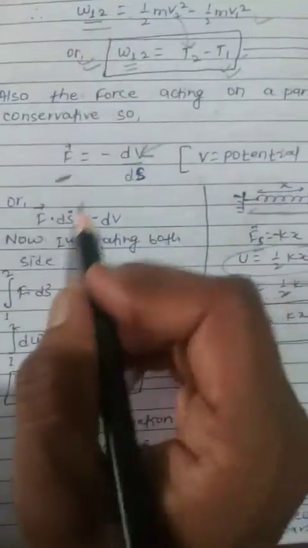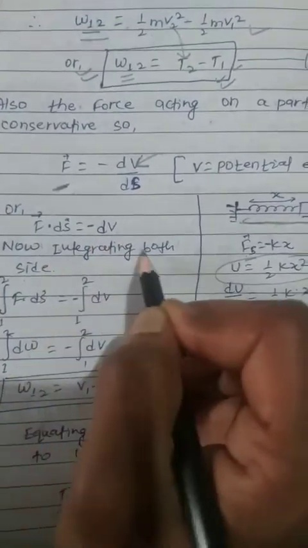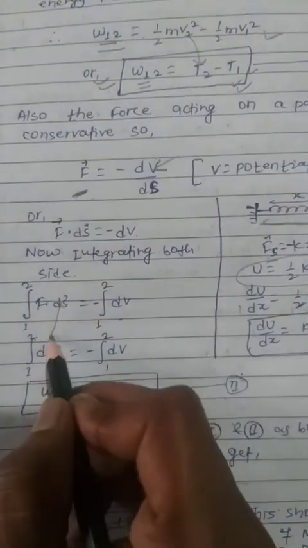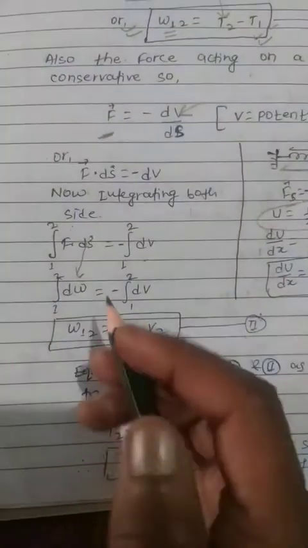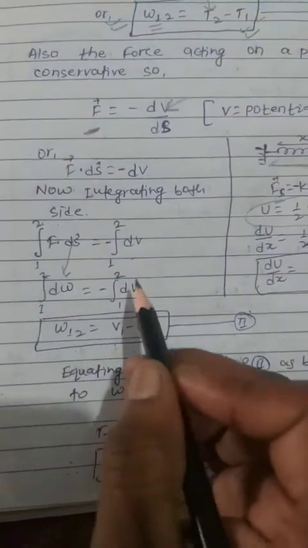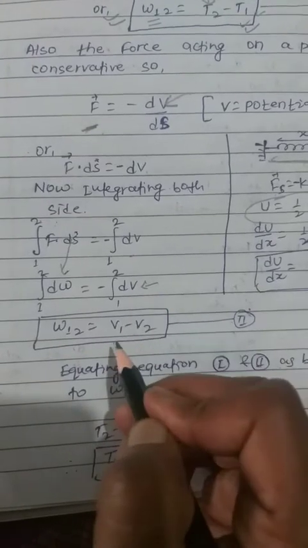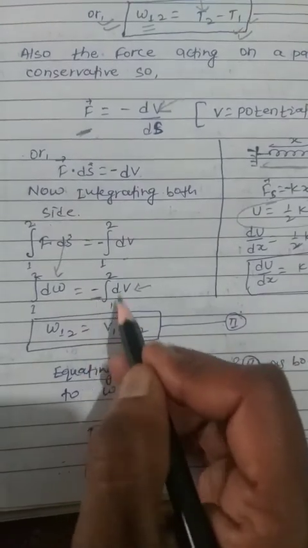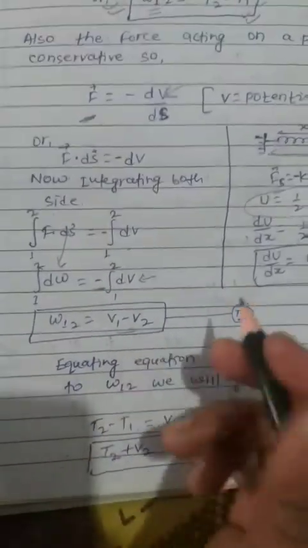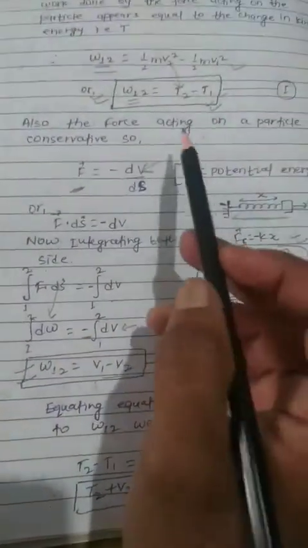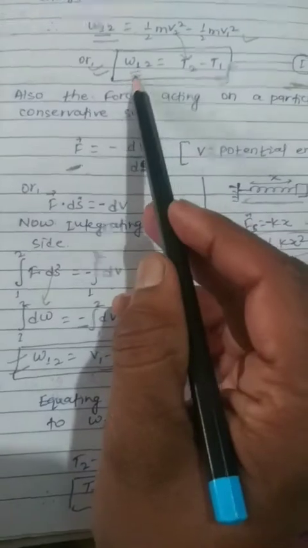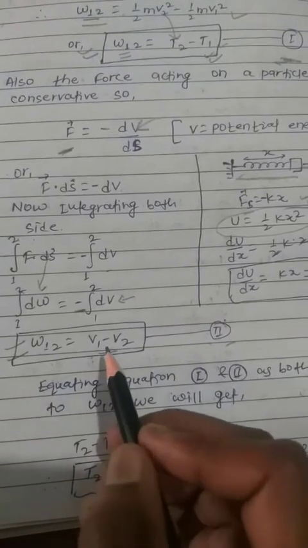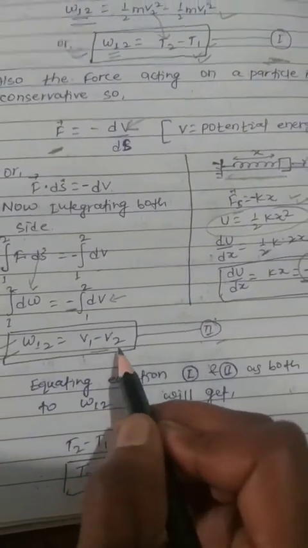Now cross multiplying, we get F dot ds equals negative of dv. Now integrating both sides, we get the integral of F dot ds with limits 1 to 2 equals negative of the integral of dv from 1 to 2. This becomes dW, and the integral of dW becomes W12, and the integral of dv, that is the potential energy, becomes v2 minus v1, but the negative sign is there, so it will change the limits and it becomes v1 minus v2. Now from the above equation we first got W12 equals T2 minus T1, and from equation second, W12 equals potential energy at position 1 minus potential energy at position 2.